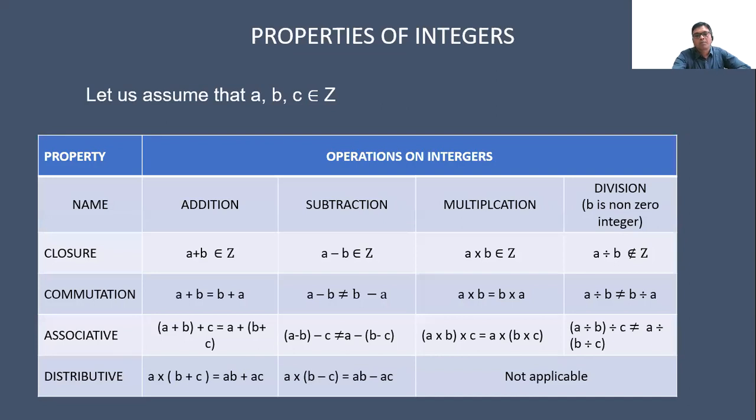Now let's talk about the properties. As we all know, the integers include the negative numbers also. So what difference do we get in the properties followed by the natural numbers and the integers?